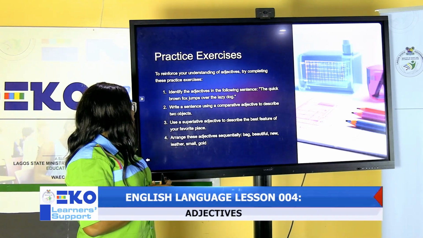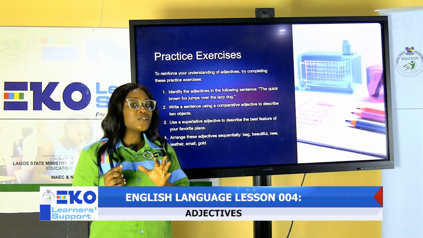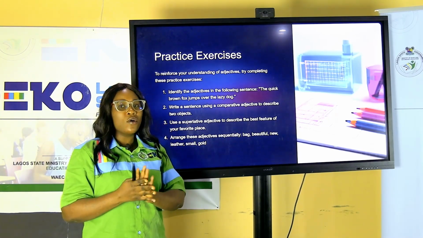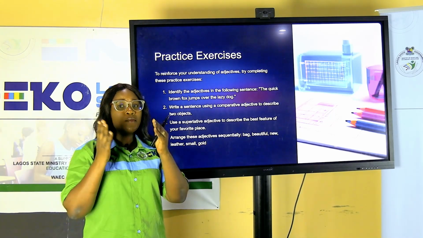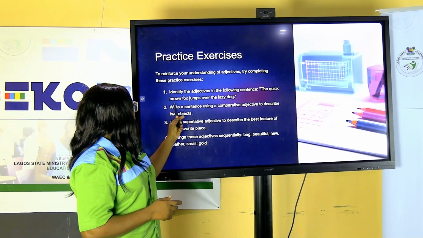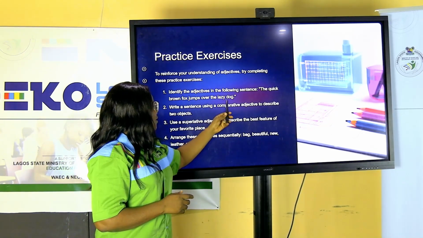Question number 1. It says, identify the adjectives in the following sentence. Now the fastest way to do this is to identify your nouns. Remember, adjectives build on nouns. What are the nouns here? The first one, fox, and another noun, dog.